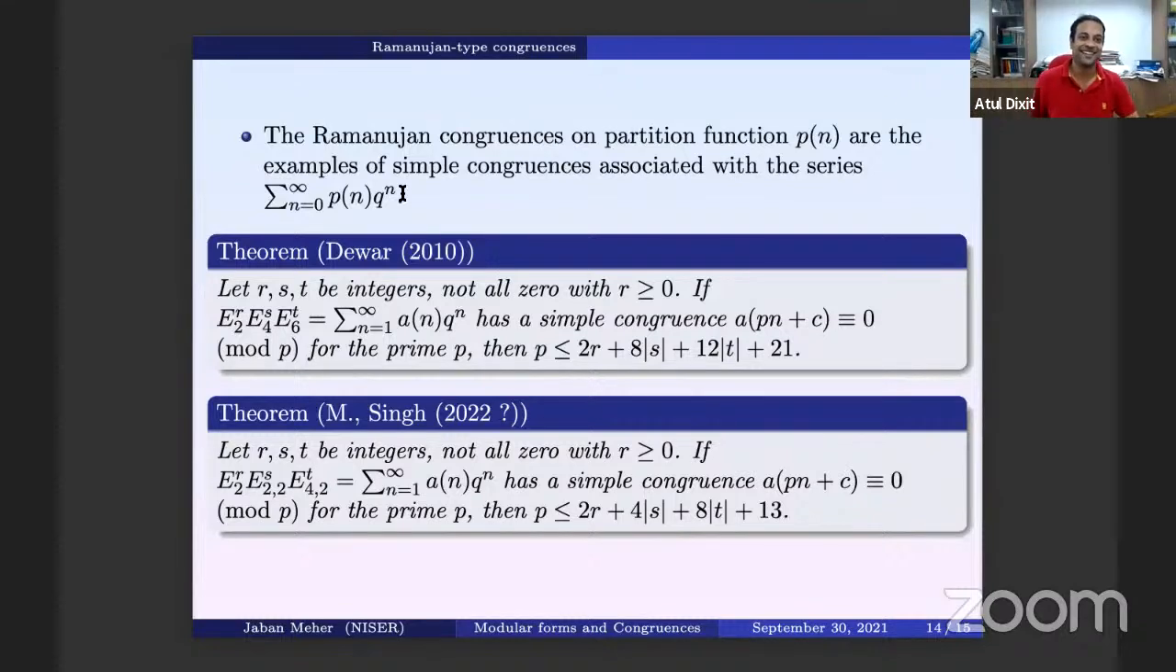Hi, Jaban. Thanks for the nice talk. What I wanted to ask was, except for Gamma_0(2), this is not done for any other congruence subgroup?